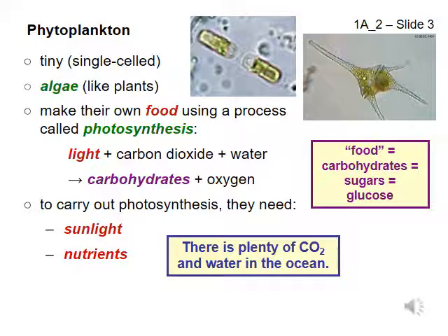Phytoplankton need sunlight, carbon dioxide, and water to carry out photosynthesis, to make food for themselves. Water is, of course, quite abundant in the ocean. Phytoplankton do not run out of water. Carbon dioxide is also abundant in ocean water, so phytoplankton almost always have enough carbon dioxide to carry out photosynthesis. To get sunlight, phytoplankton need to be at the surface of the ocean. Recall that plankton are floaters. Phytoplankton float so that they can get lots of sunlight.